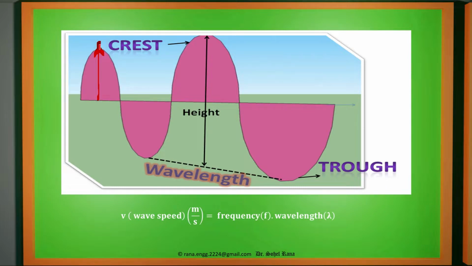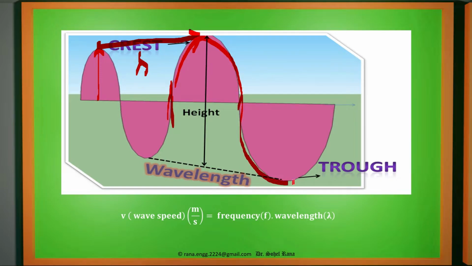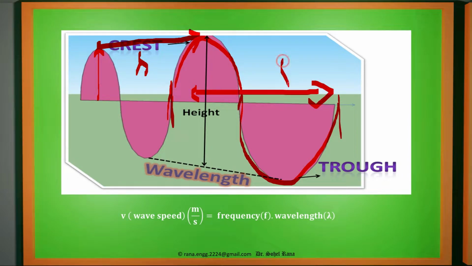That means this one is nothing but wavelength, lambda. We represent it with lambda. Either crest to crest we can consider as wavelength, or from trough to trough, or simply we can start from 0 to 0. From this particular point, from this 0, the wave is starting, it is going to the top, again 0, then the next negative cycle, again it is going to peak and 0. This is also considered as one wavelength, that is lambda. That is the length of a wave.